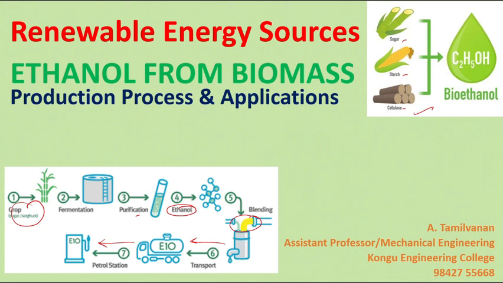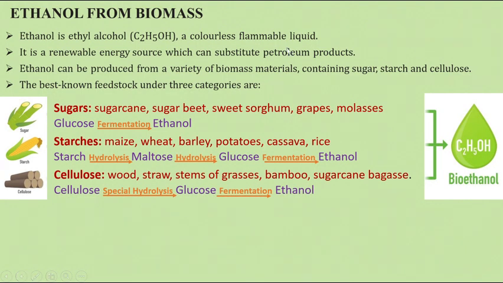This deals with the sources that are available for the generation of ethanol. Let's discuss them one by one in detail. Ethanol, also called ethyl alcohol, has the formula C2H5OH, and is a colorless, flammable liquid. It is a renewable energy source because it is generated from biomass and can be substituted for a petroleum product. Nowadays you can use E5 and E10 at some petrol stations, which is a blend of ethanol with conventional petrol.